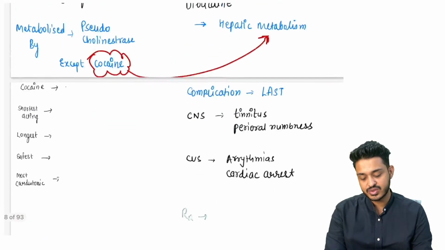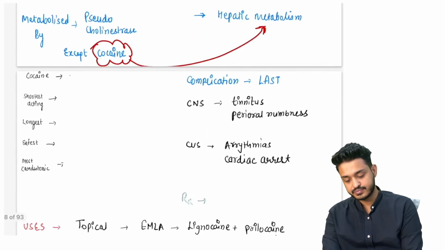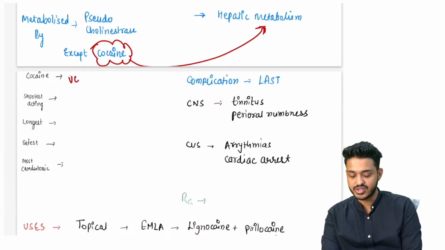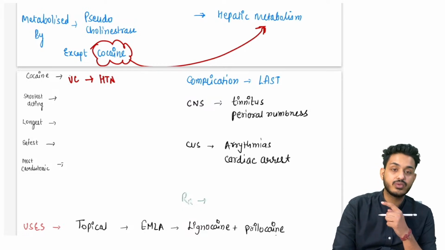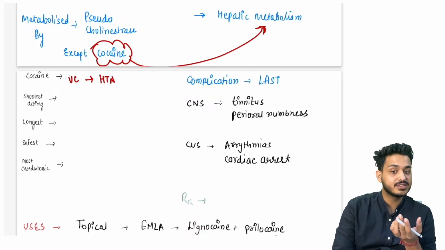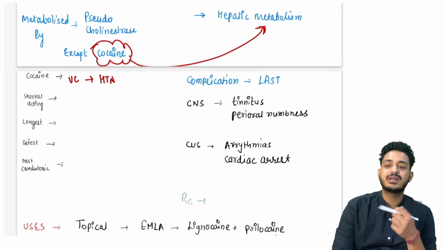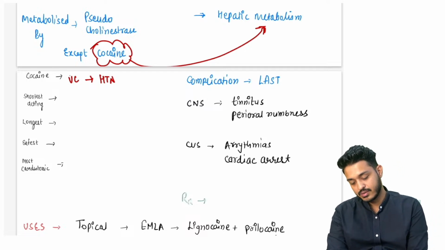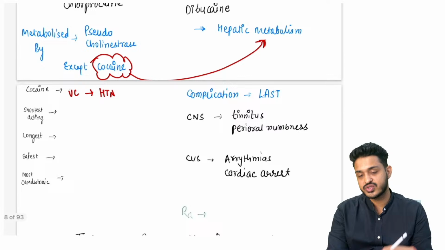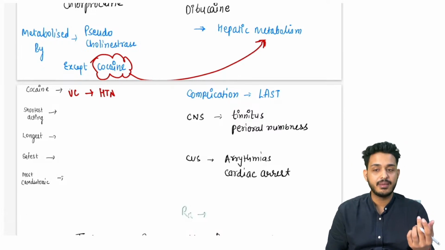What are the features you should be remembering about cocaine? कोकेन की वजह से वैसोकॉन्स्ट्रिक्शन होता है, और वैसोकॉन्स्ट्रिक्शन के साथ साथ क्या हो जाता है? हाइपरटेंशन हो जाता है. Those people who are sniffing the cocaine, what can happen? Vessels will get contracted, they can have septal formation, right? This is your cocaine vasoconstrictor. It can even cause hypertension.